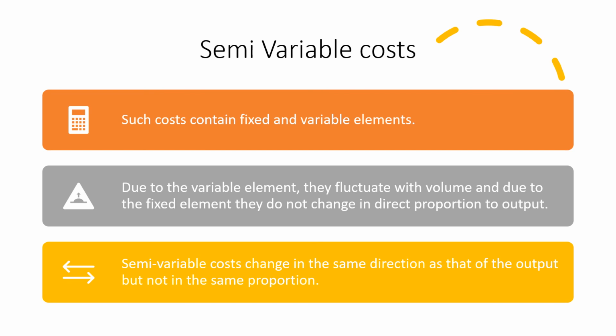The next type of cost is the semi-variable cost. Now the name itself signifies semi-variable. That means these costs contain both the fixed element as well as the variable element. Due to the variable element, they fluctuate with the volume, and due to the fixed element, they do not change in direct proportion to output. In simple terms, some part of the cost is fixed and some part of it is variable. These costs change in the same direction as that of the output but not in the same proportion.